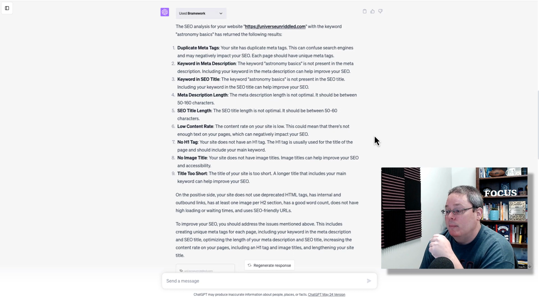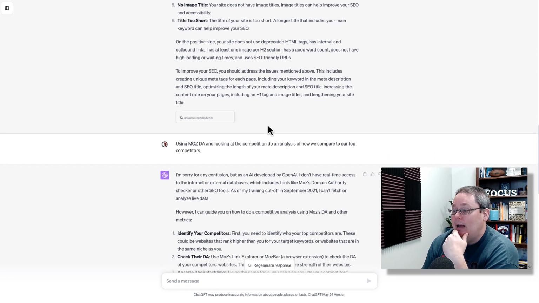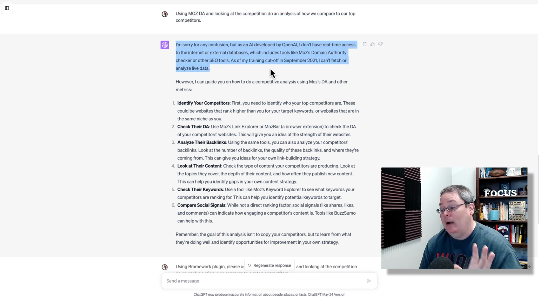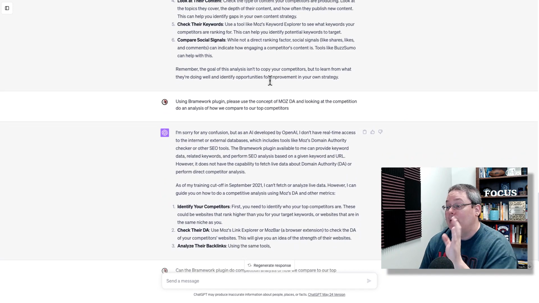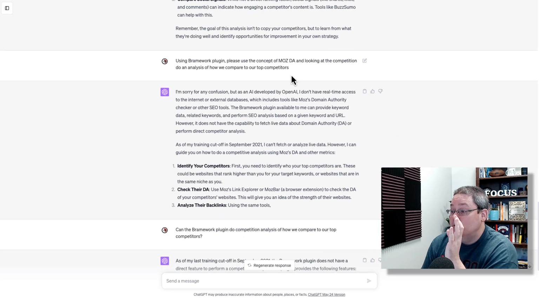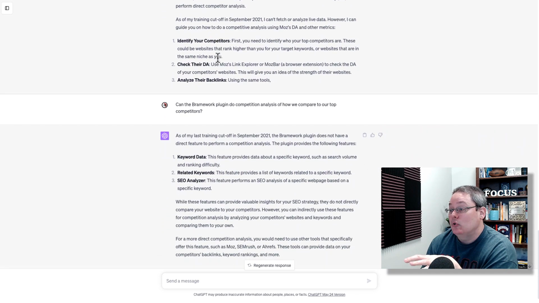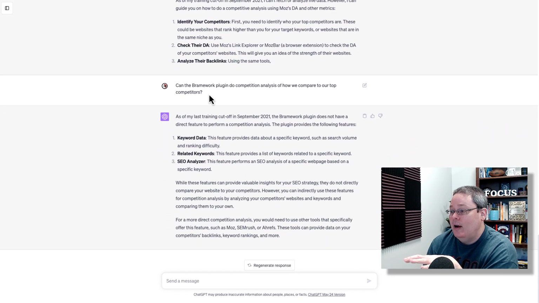For example, the Brainwork tool, I went ahead and tried to ask it to use the MOZ DA and look up the competition. ChatGPT apologized and it didn't even try to use the Brainwork plugin. So I asked it to use the Brainwork plugin, and you can see again, it didn't call the Brainwork plugin.